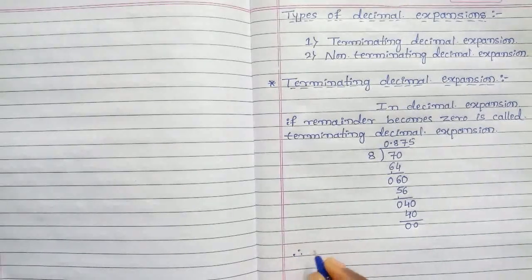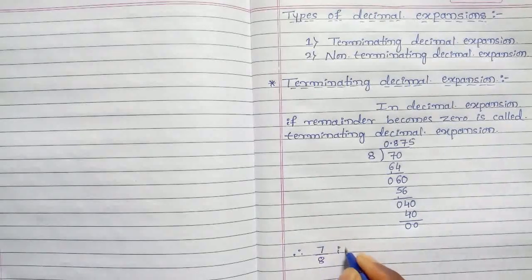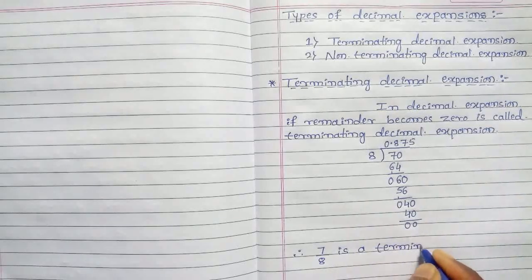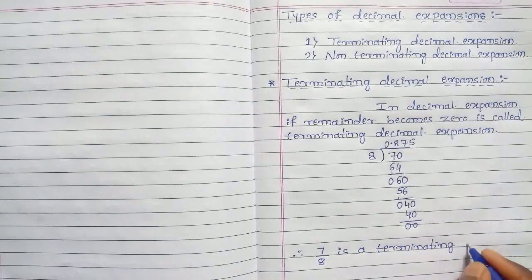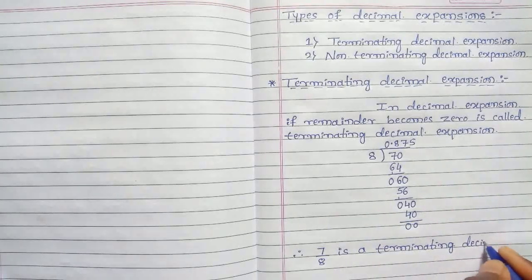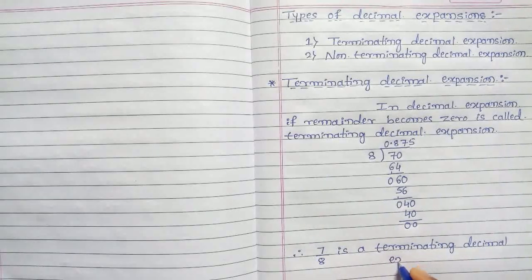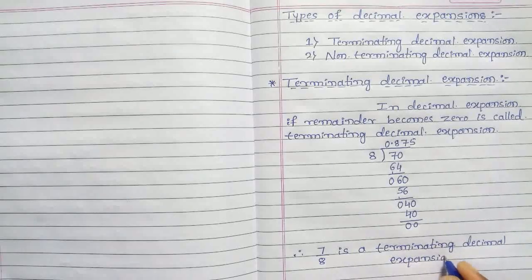Therefore, 7 by 8 is a terminating decimal expansion.